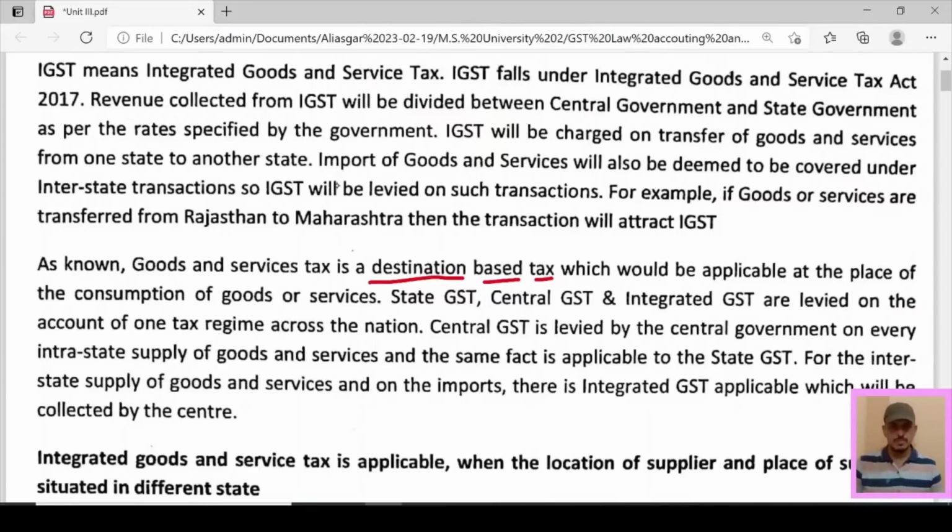State GST, central GST and integrated GST are levied on the account of one tax regime across the nation. Central GST is levied by the central government on every intrastate supply of goods and services, and the same is applicable to state GST. For interstate supply of goods and services, and on import, integrated GST is applicable, which will be collected by the center.